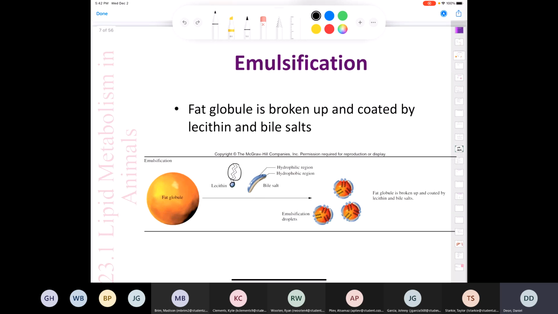And so when the bile salt and the lecithin interact with that fat globule to emulsify it, we get the emulsification droplets. You can see that the polar groups are on the outside, aren't they? And the hydrophobic portions, whether it's the long tail here or the hydrophobic region of the bile salt, is pointing towards the inside. And again, that just serves to provide a greater surface area for lipases to act upon.